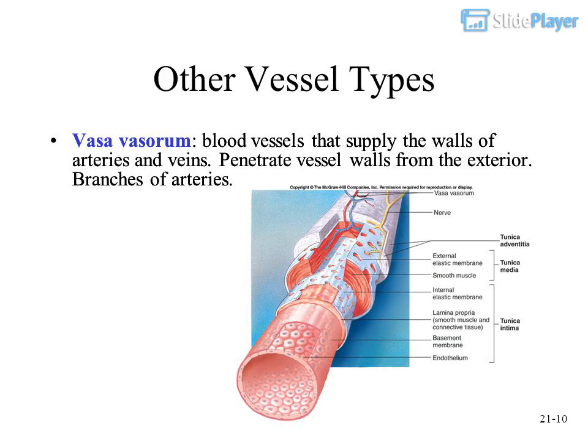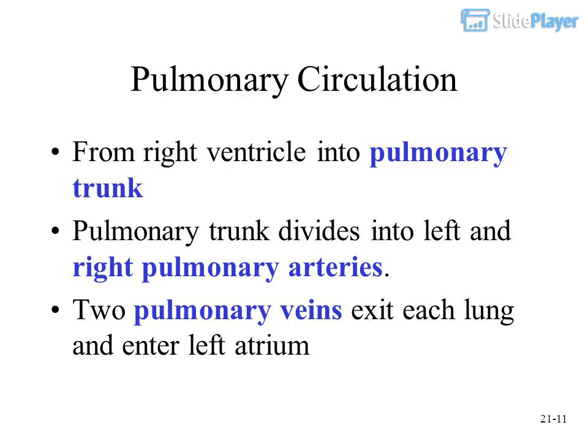Other vessel types. Vasa vasorum, blood vessels that supply the walls of arteries and veins. Penetrate vessel walls from the exterior. Branches of arteries. Pulmonary circulation.